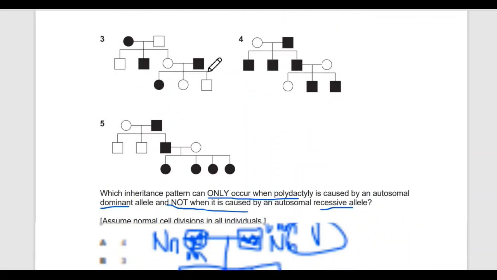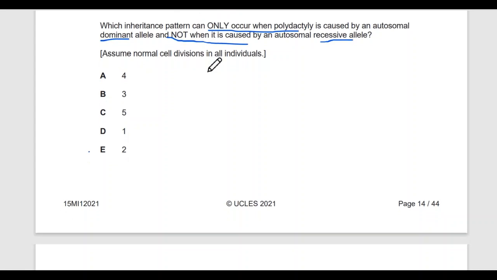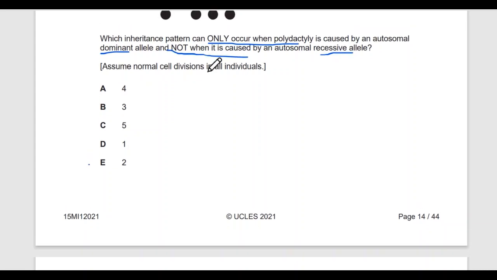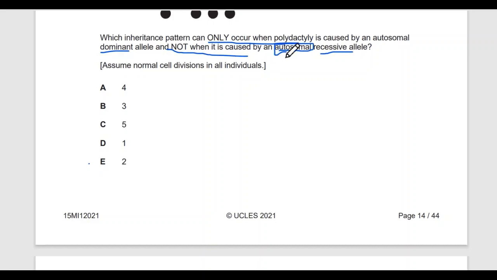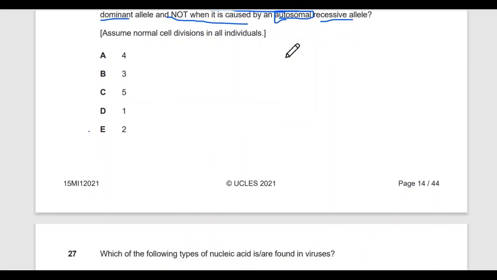So I'll tell you two important tricks which will be useful in most of these questions, especially when the condition is autosomal. In this question, they have given that it's an autosomal condition. If you find out in the beginning that it's autosomal, this trick is going to work for 99% of the questions. Most IMAT questions are like that.